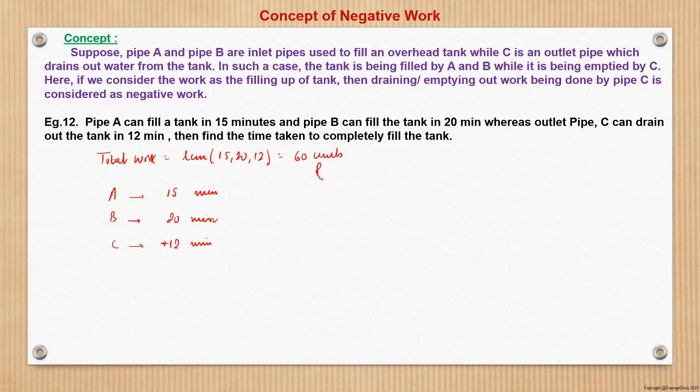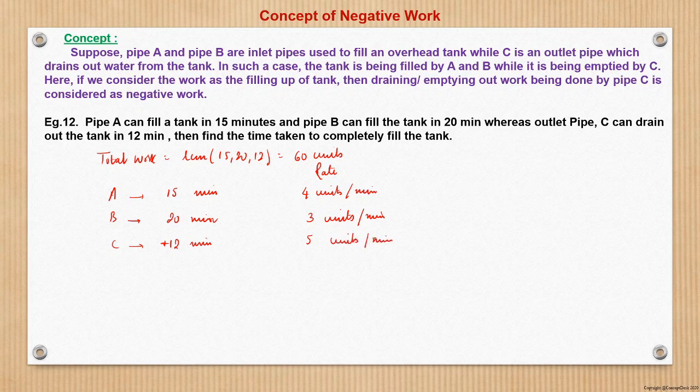Now what is the rate of doing work? A is doing 60 units in 15 minutes, so 4 units per minute. B is doing 3 units per minute, and C is doing 5 units per minute.